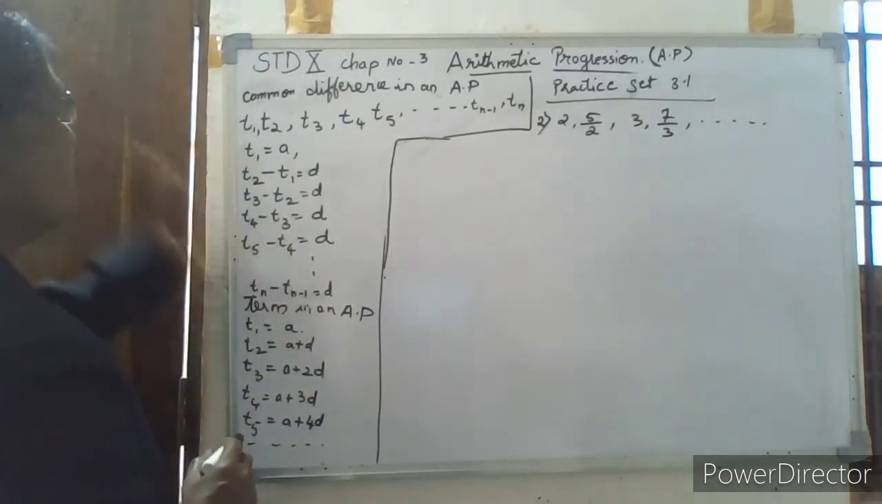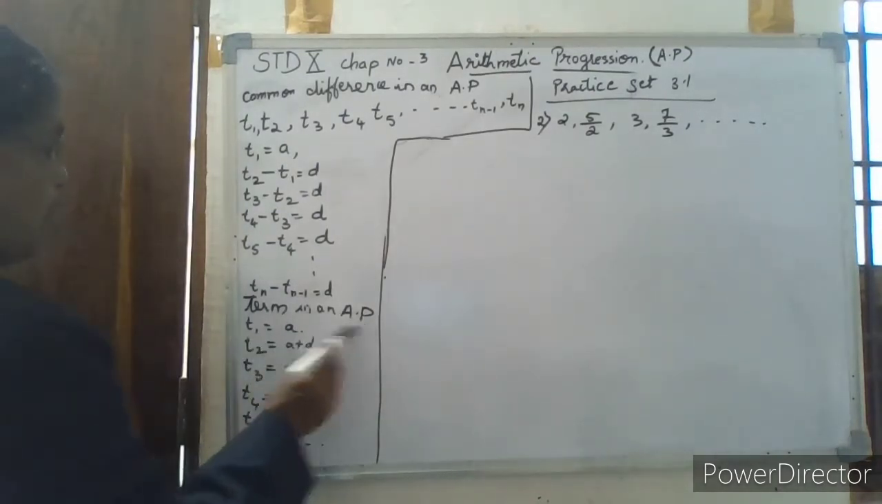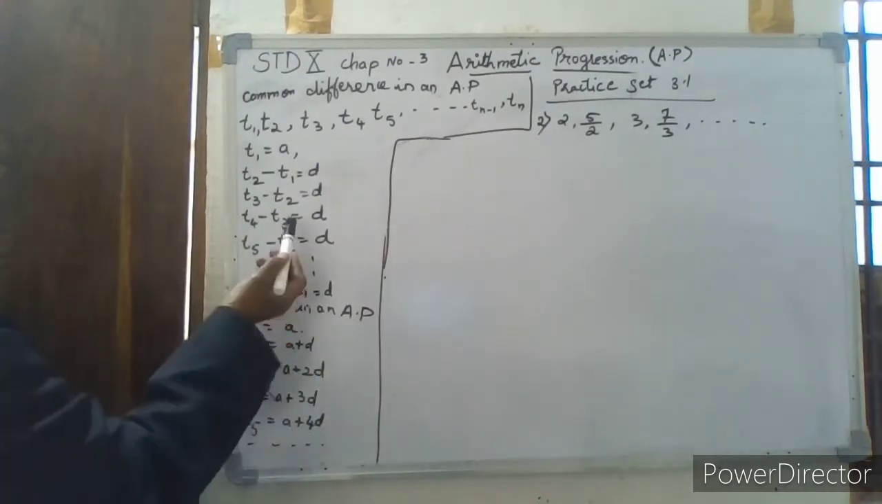Yes, common difference. So, terms in an AP. How to find the terms in an AP using the first term and the common difference?